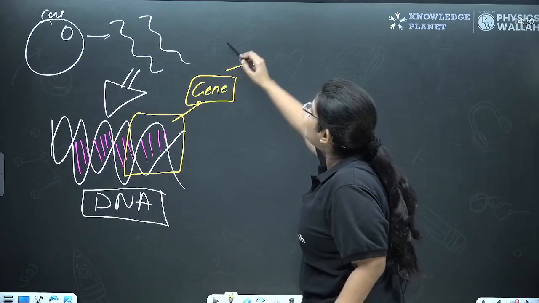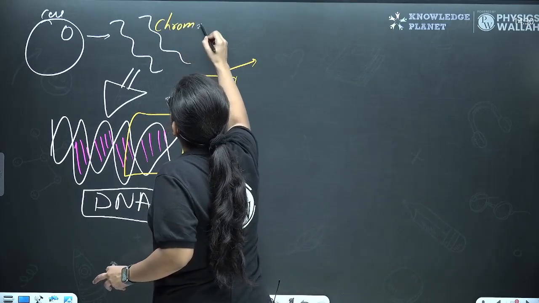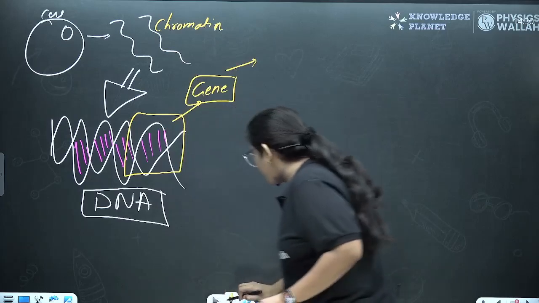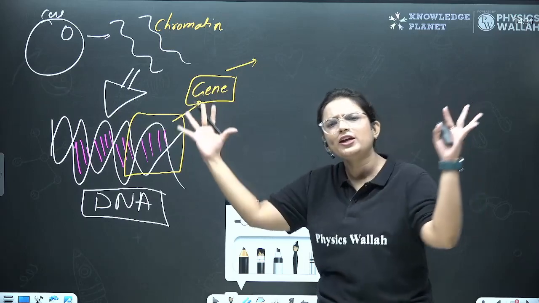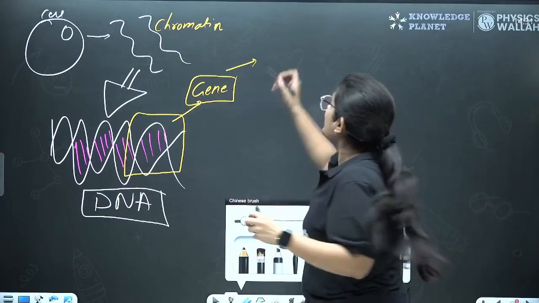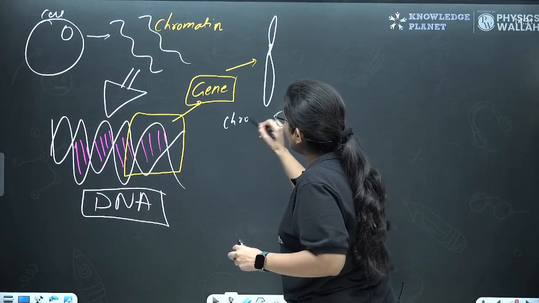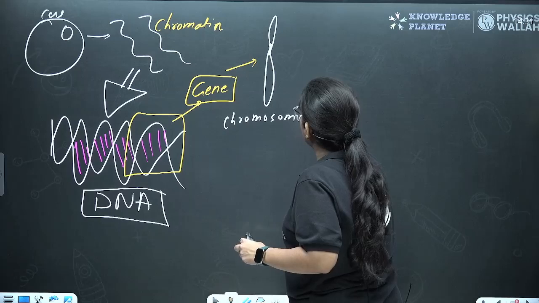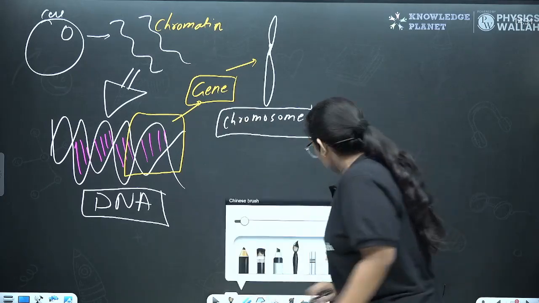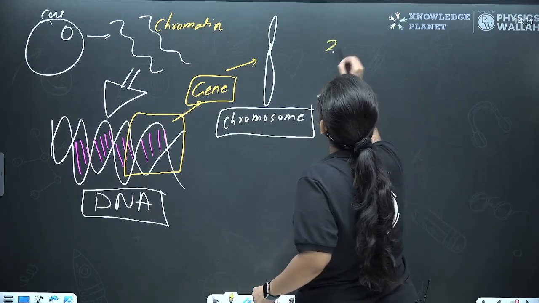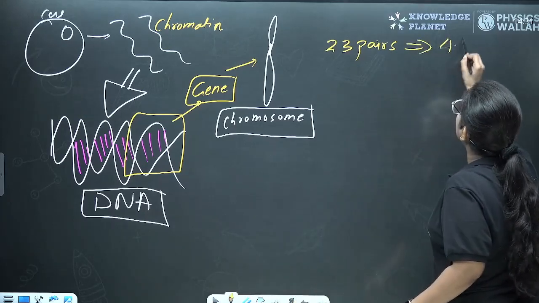So let's see what is happening here. Now, we know that this scattered material in the form of a thread was chromatin. But at the time of reproduction, the cell will divide, right? So what will happen? These chromatin fibers come very close to each other. They will condense to form a rod-like structure. And this rod-like structure is known as a chromosome. The rod-like structures are known as chromosomes, okay? But let's talk about humans. So humans have 23 pairs of chromosomes. That sums up to 46.